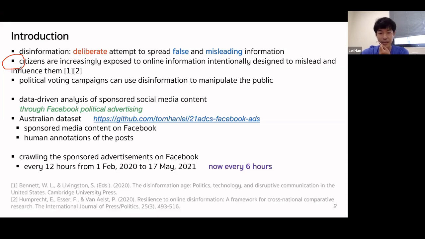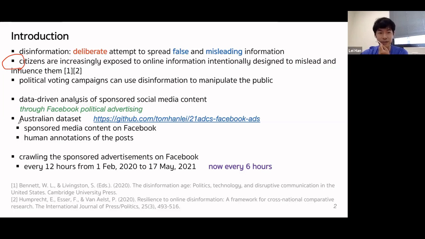Therefore, we aim at understanding how sponsored social media content is used in such political campaigns. We study Facebook political advertising. As the first step to perform such data-driven analysis, in this paper, we present our first work to create an Australian dataset that contains sponsored media content published on Facebook, as well as human annotations of that. This dataset can be downloaded through this link.